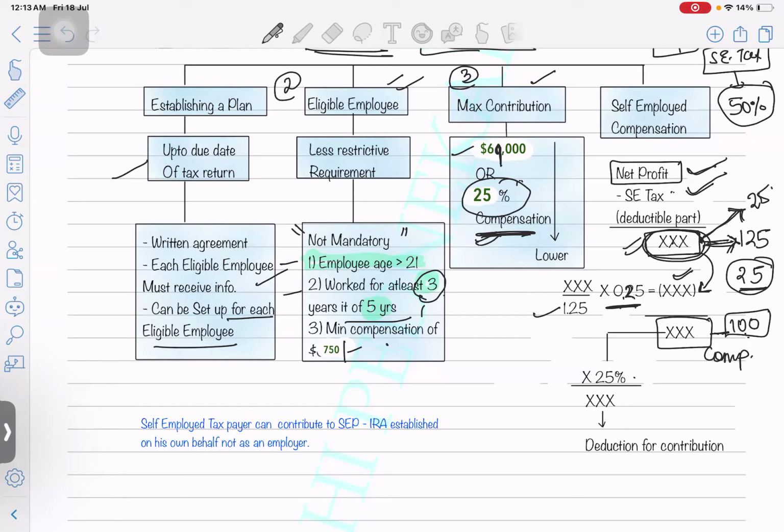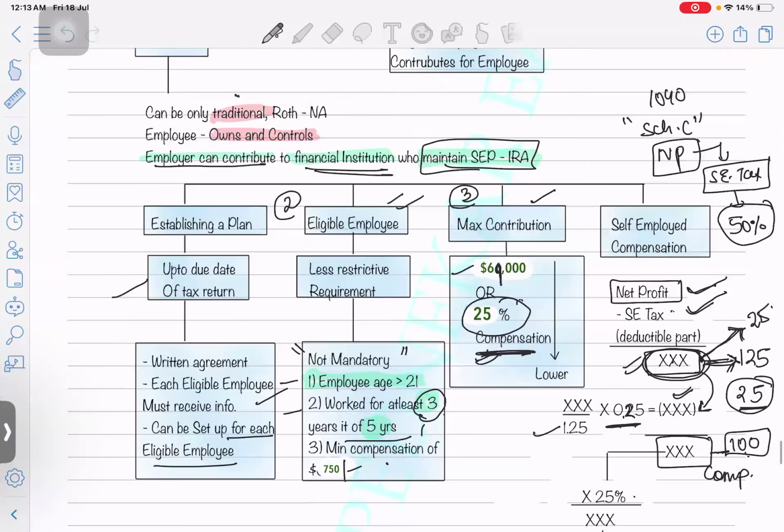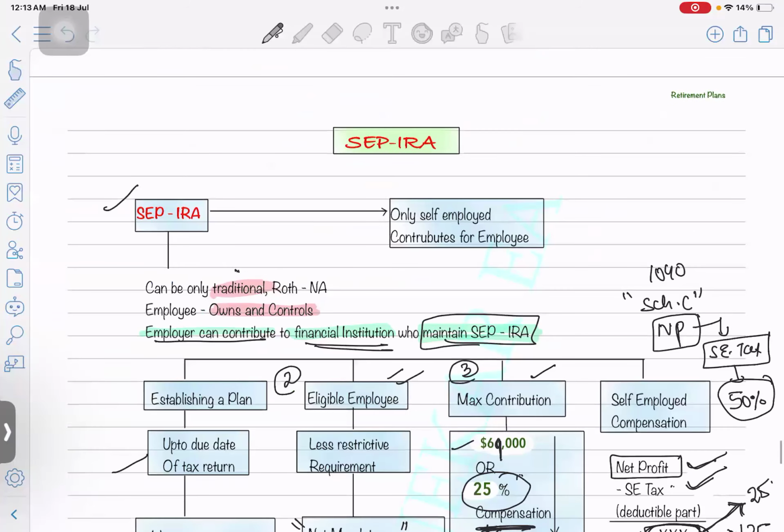whatever amount you're going to calculate, the 25% of compensation, if you're running a business, needs to be inclusive of the amount. So just do a reverse calculation, and that much contribution you are allowed to make into a self-employed pension plan. You can make more than that, but the maximum deduction is allowable only up to 25% of your compensation. Okay. So this was about your SEP IRA.